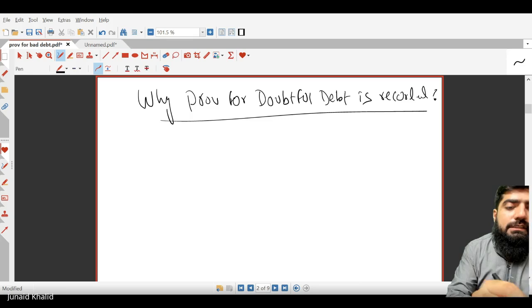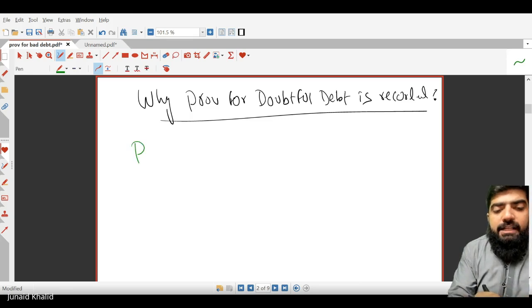It's the prudence concept. And secondly, the matching principle. All expenses and income should be recorded when you have gained the actual benefit from it. Very good, very good.